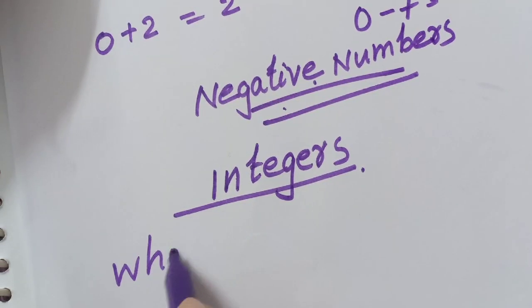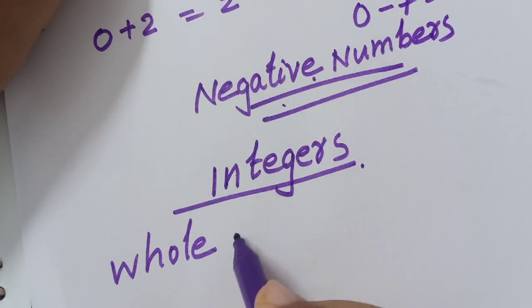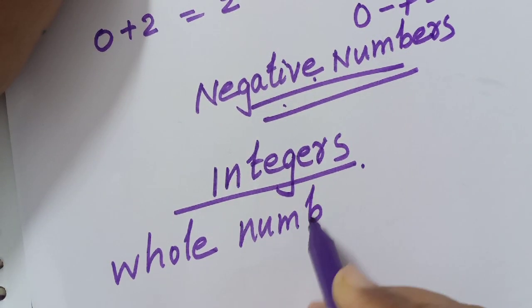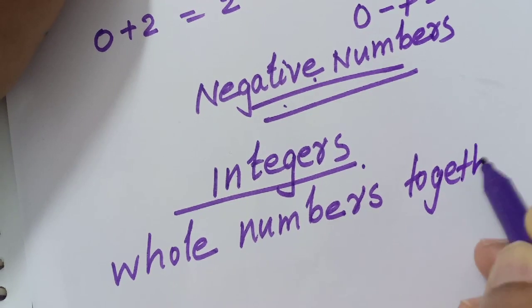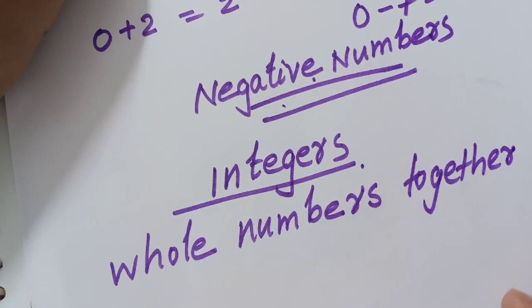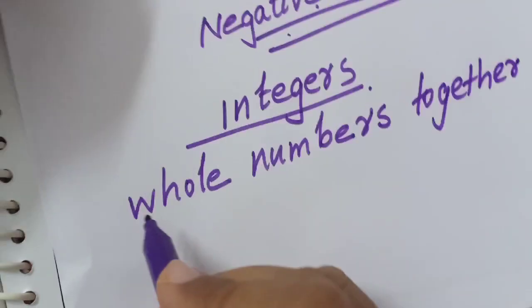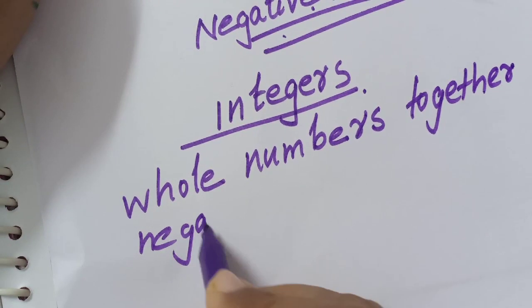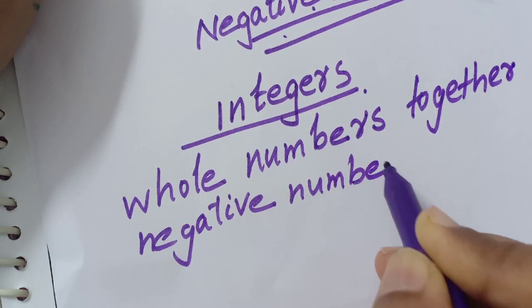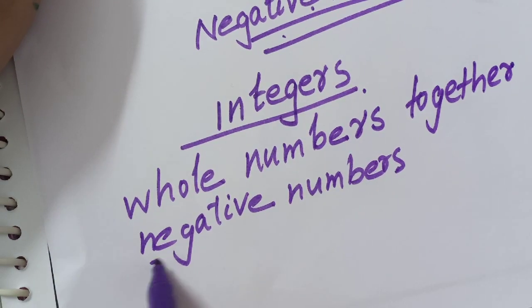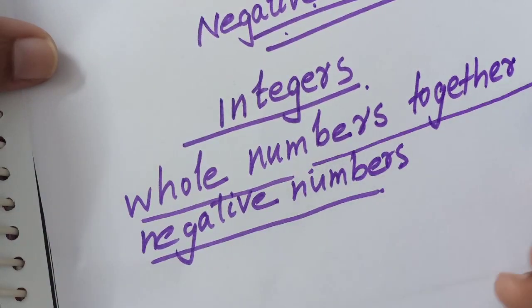Whole numbers, we already know, means 0, 1, 2, 3, etc. So whole numbers together with negative numbers are called integers.